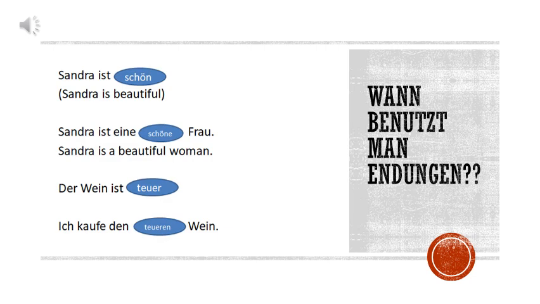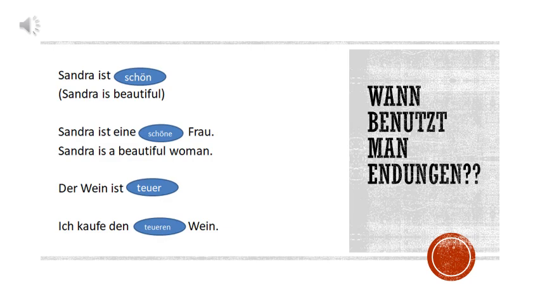So what do you think? What can be the reason? The main reason is that you have to check whether there is a noun after the adjective and whether there is any article before the adjective or not. In the first sentence and in the third sentence, there is no noun after the adjective. There is no article before the adjective. So we use the adjective as it is, without any ending.